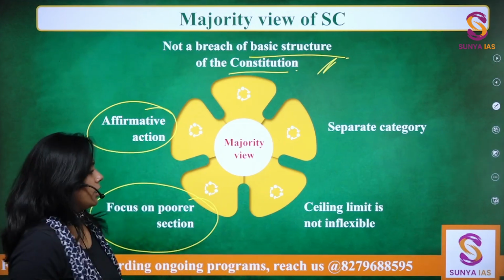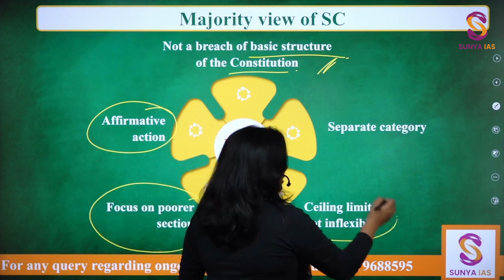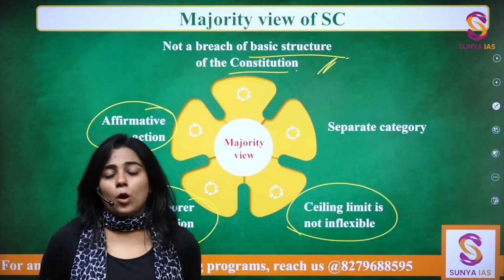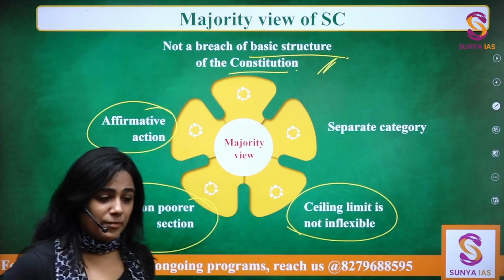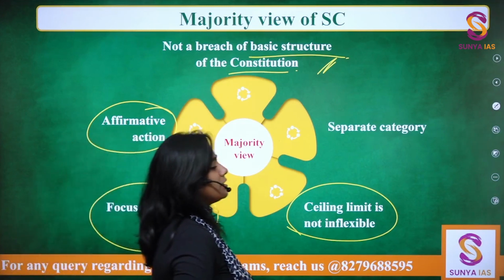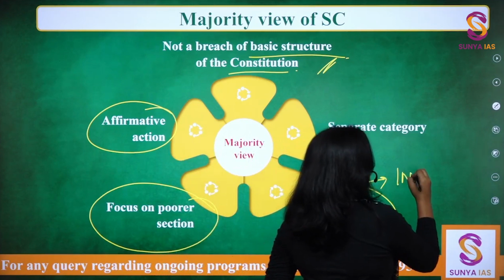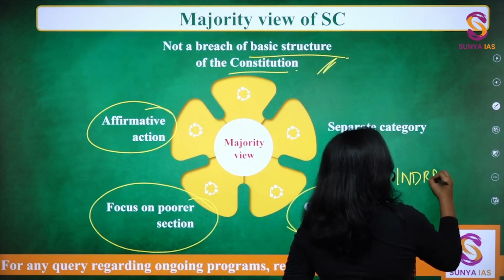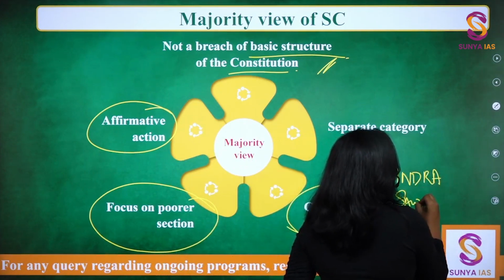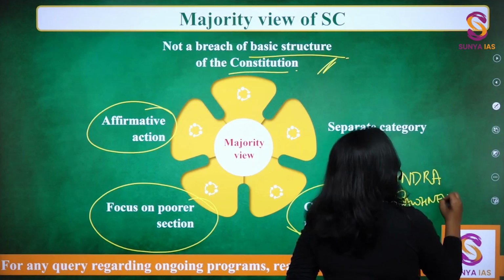Okay? Then, this is a very important observation that the Supreme Court itself made, considering that the earlier judgment, the Indira Sawhney judgment, was also given by the Supreme Court.